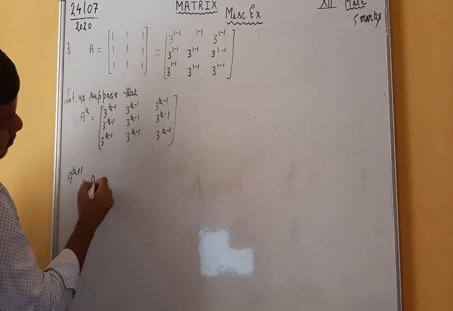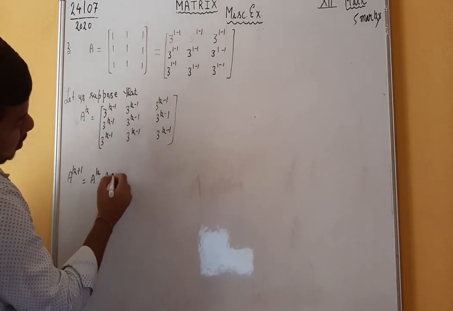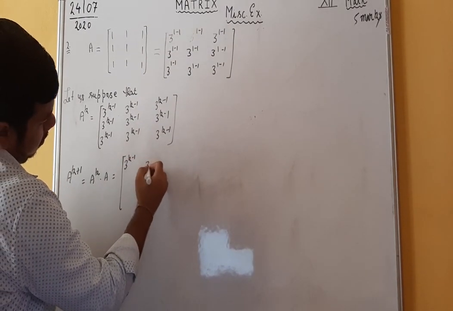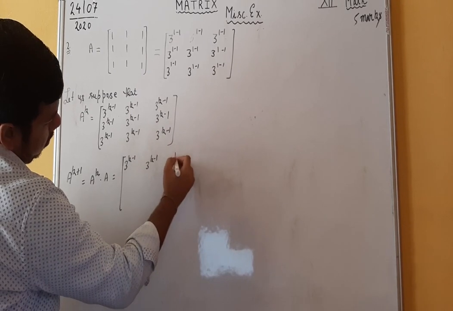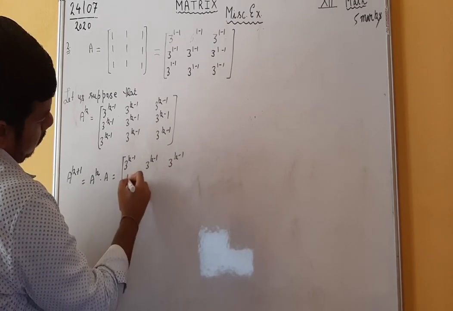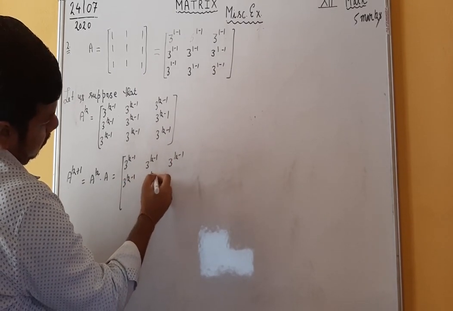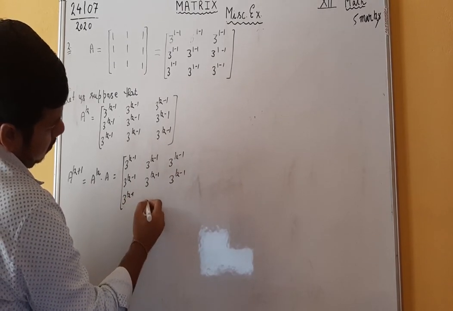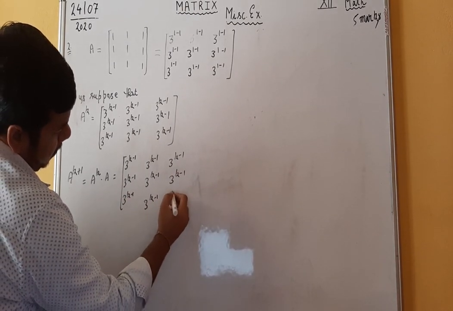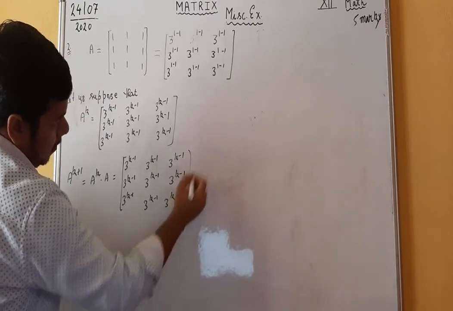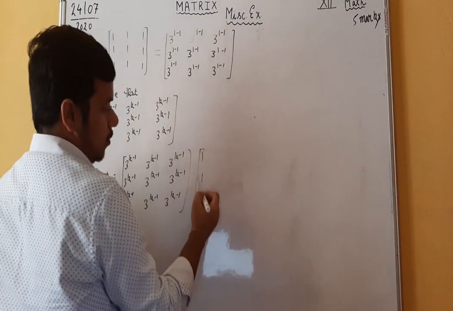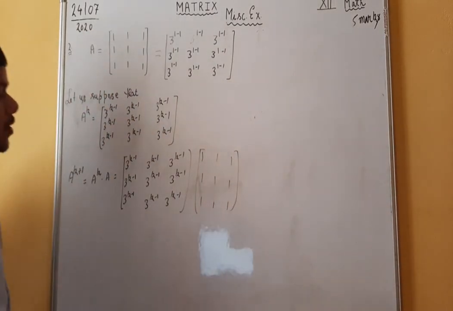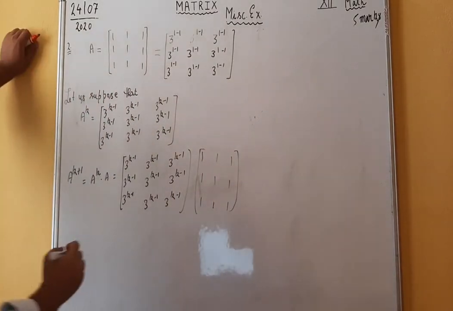A raised to the power k plus 1 is simply A raised to the power k into A, and A raised to the power k is the matrix with all entries 3 raised to the power k minus 1. And the value of A is 111, 111, 111. Okay, now let us multiply.